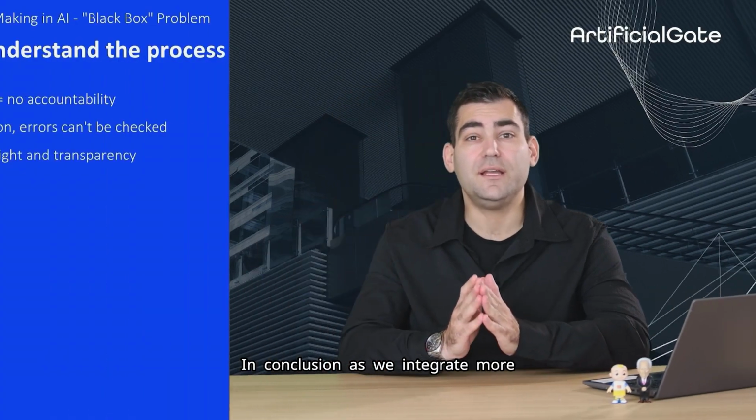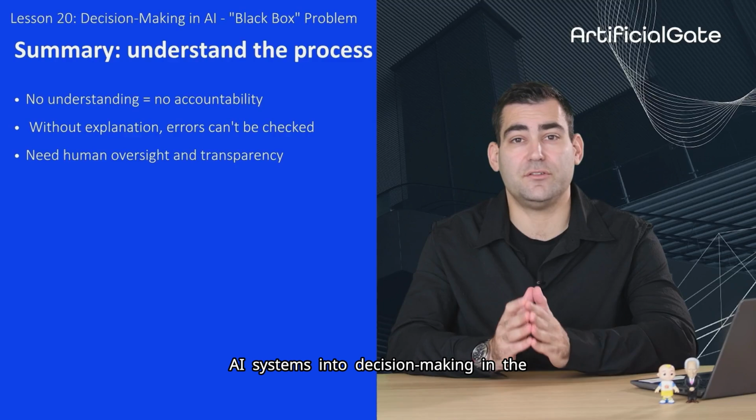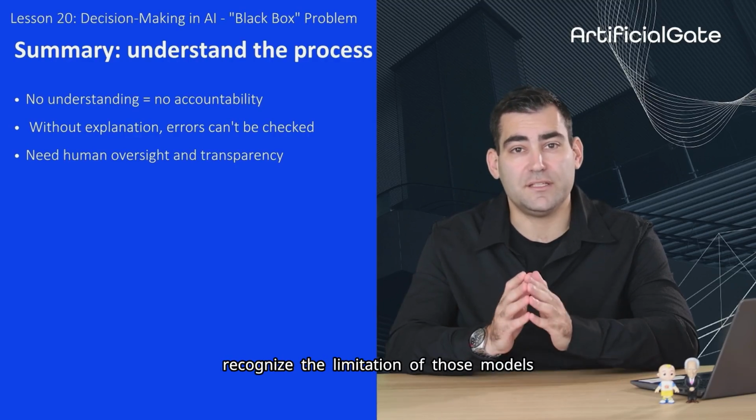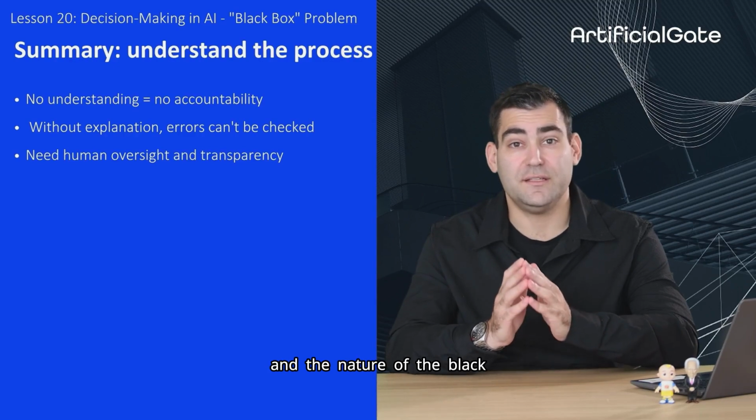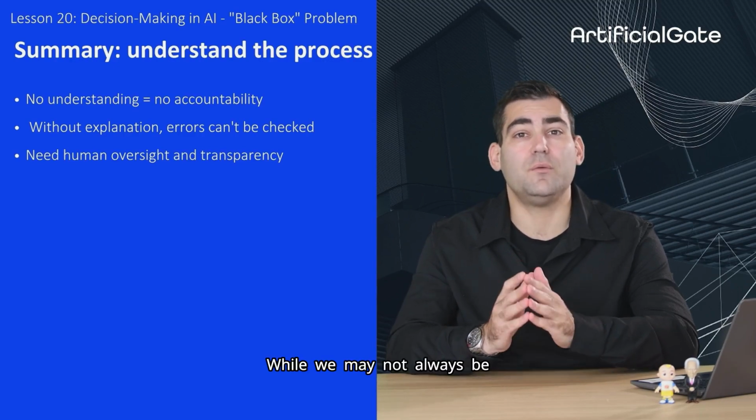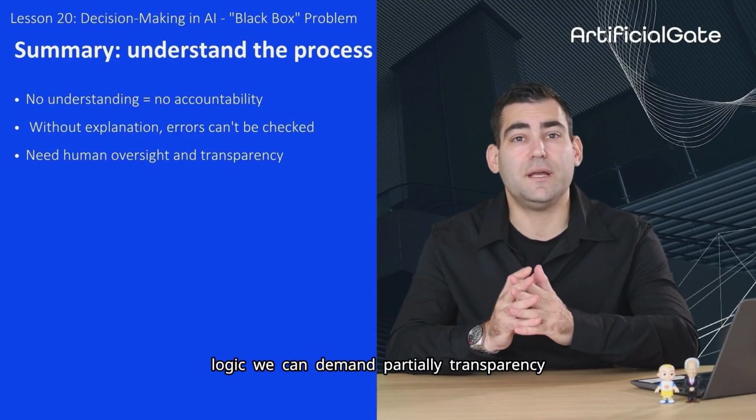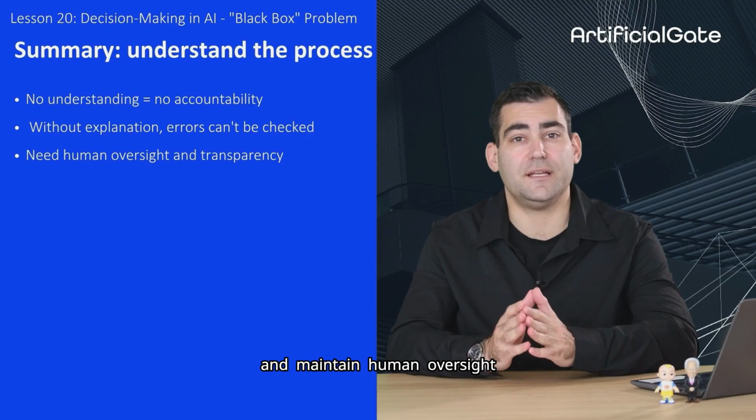In conclusion, as we integrate more AI systems into decision-making in the workplace, it becomes increasingly important to recognize the limitations of those models and the nature of the black box. While we may not always be able to decode a model's inner logic, we can demand partial transparency and maintain human oversight.